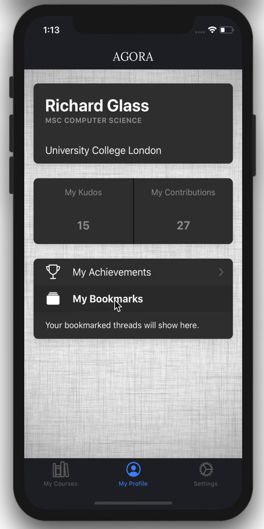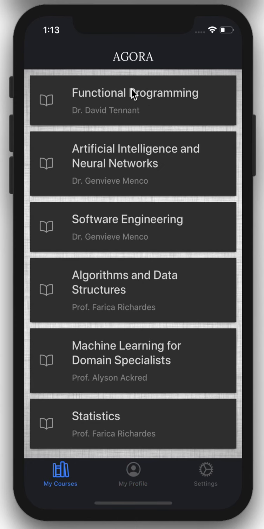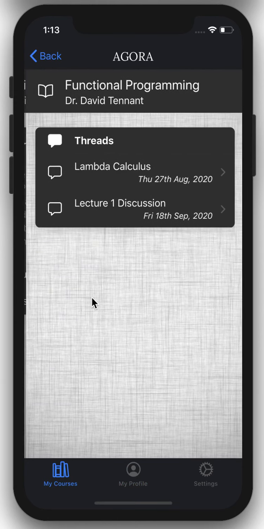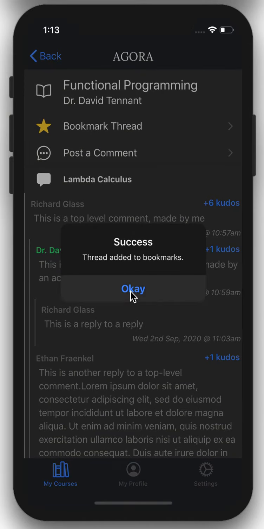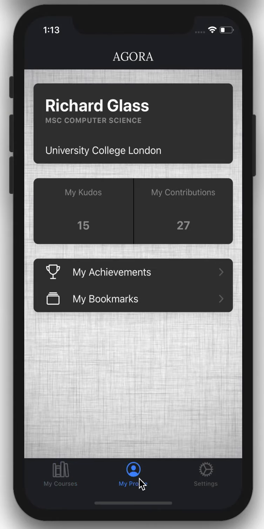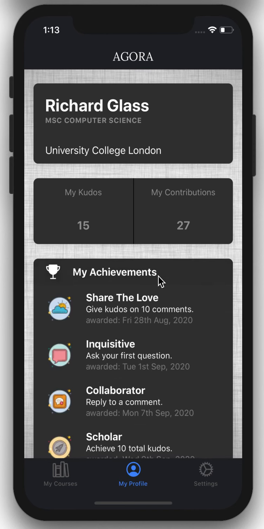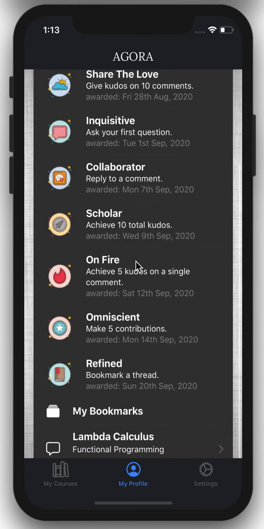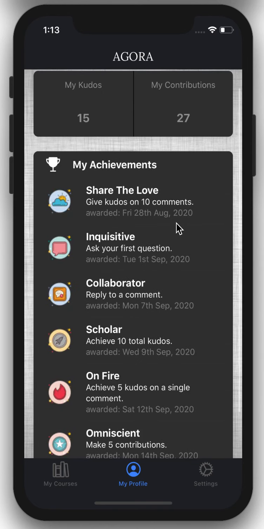Here we can see that students' bookmarks. Now, there aren't any yet, and you'll see if we bookmark a thread, so let's bookmark this one, add this bookmarks. We go back to the profile, you can see it here, and the thread can be accessed through here. And also you can see the student just gained a new achievement for bookmarking a thread, awarded today when this video was recorded. These will happen automatically.